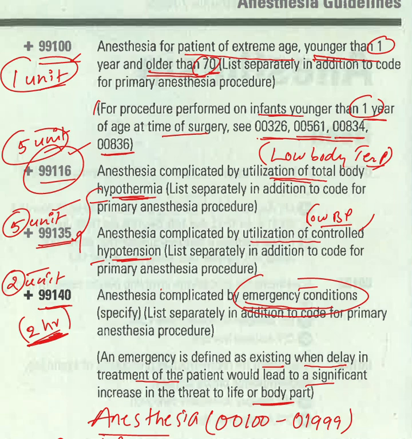Okay, so let's see another example of how qualifying circumstances will alter the anesthesia timing. We saw one example right here. For 2 hours of anesthesia given to hypotension and hypothermic patients, they will get consciousness before 2 hours itself. So based on that, the anesthesiologist will calculate and give the anesthesia.